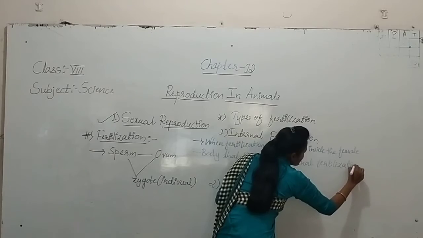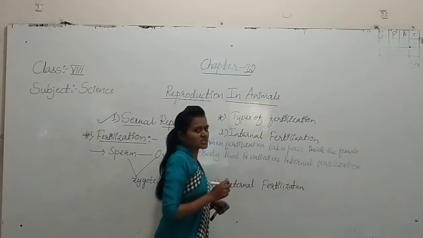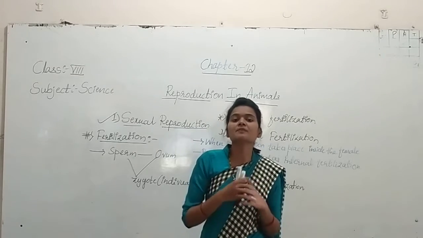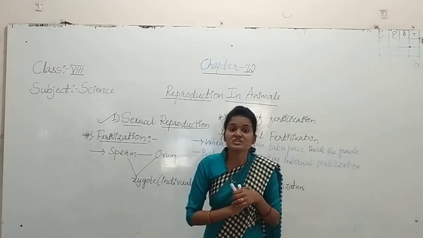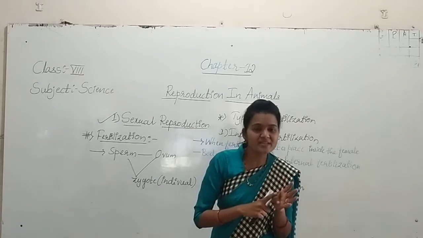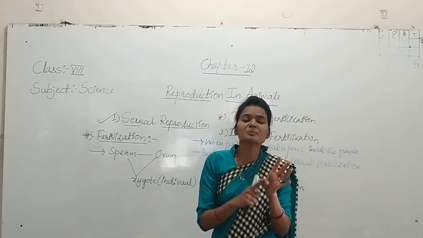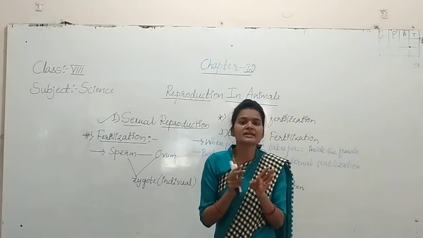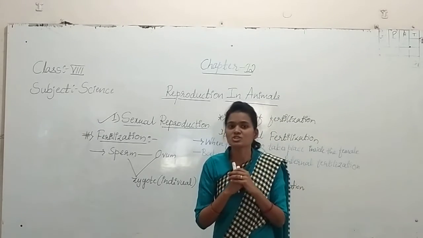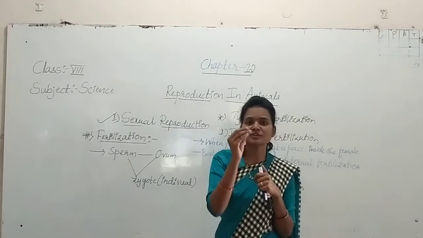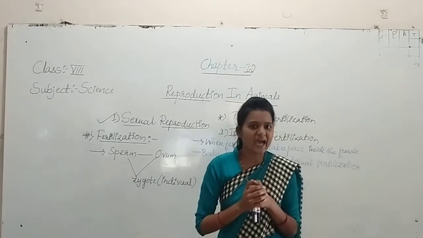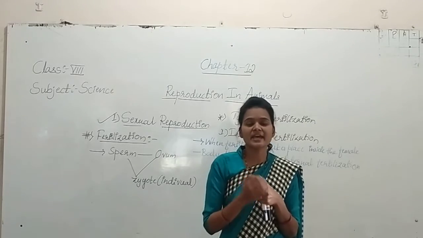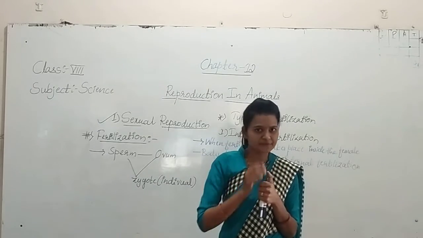Then examples for internal fertilization, the organisms involved in internal fertilization. Which are those? See, human beings. In the case of human beings we see internal fertilization, because the mother carries the fertilized egg along with whatever sperm is there.